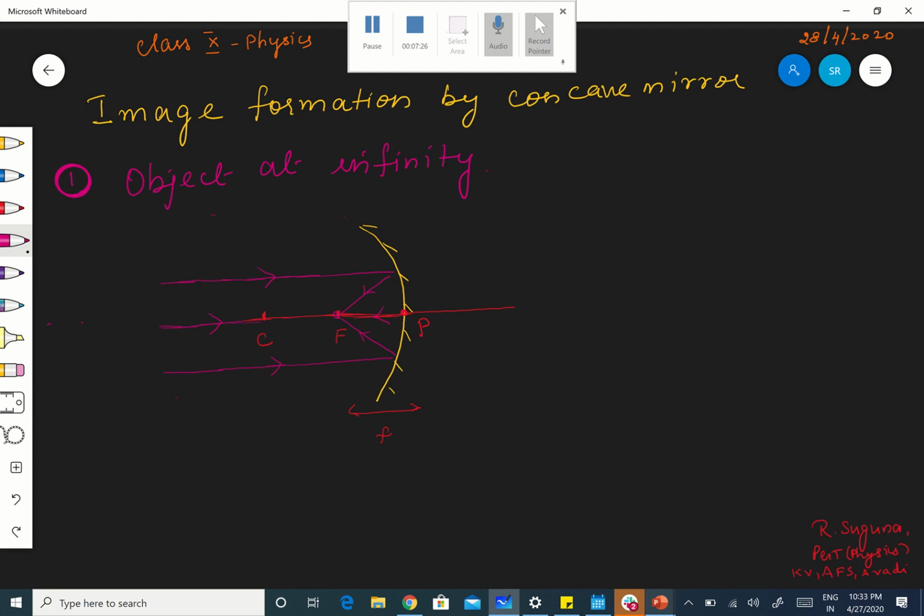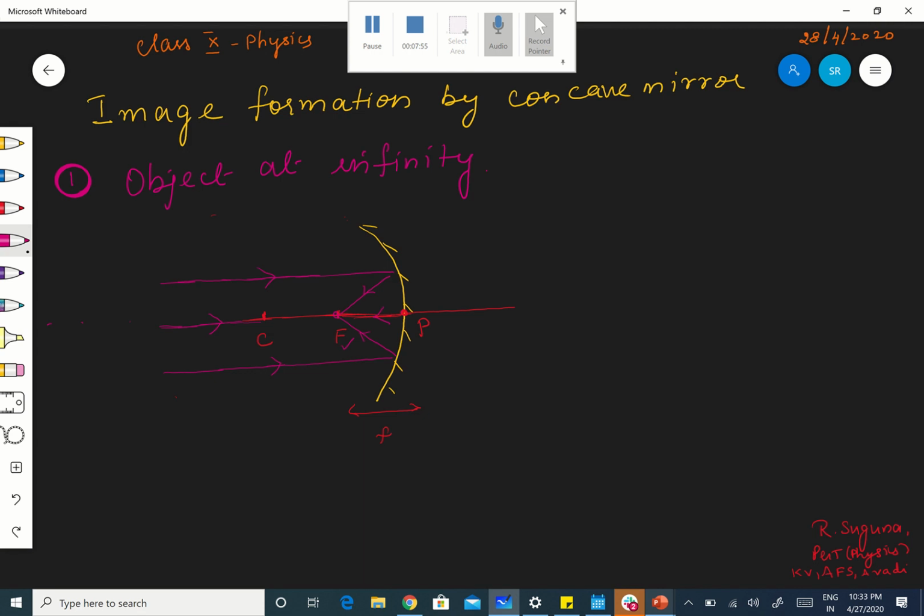It produces the image of what? The object which is at infinity. Okay, the object is at infinity, but the image will be formed where? At the focus. Therefore, at the focus, what is the size of the image? The size of the image will be very, very small. A highly diminished image you will get. When the object is at infinity, the image is formed at the focus, right?